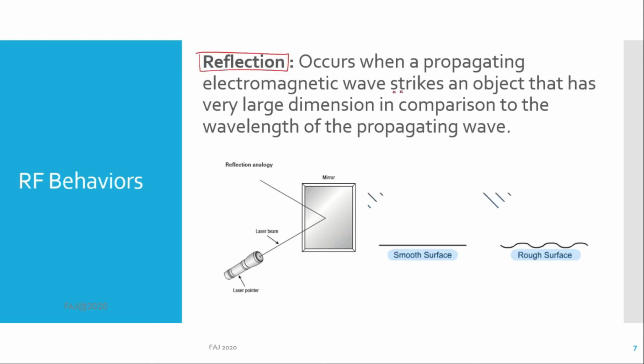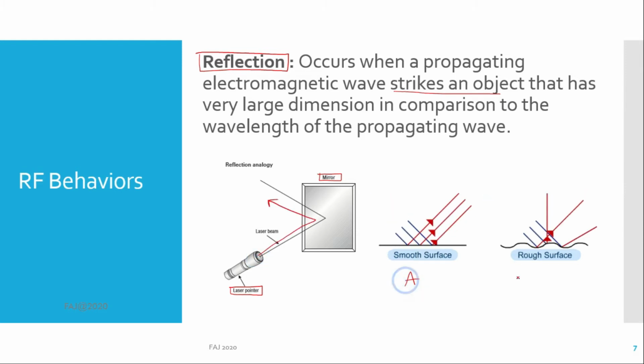Reflection occurs when a propagating electromagnetic wave strikes an object that has very large dimension in comparison to the wavelength of the propagating wave. The best analogy to express reflection is pointing a laser pointer to a mirror. It will reflect back. This is surface A, and this is surface B. We can see that the direction of reflection may vary depending on the surface of the medium.